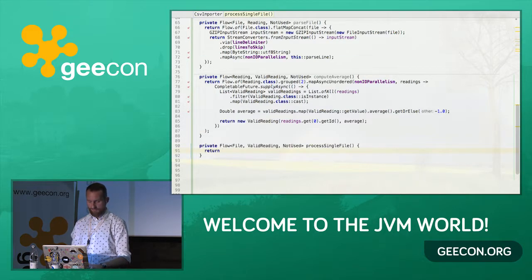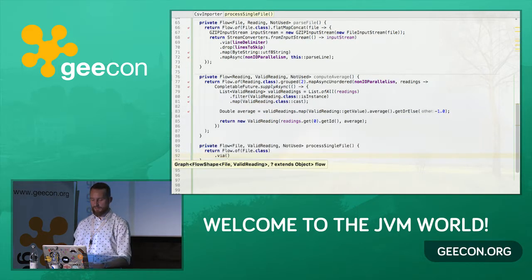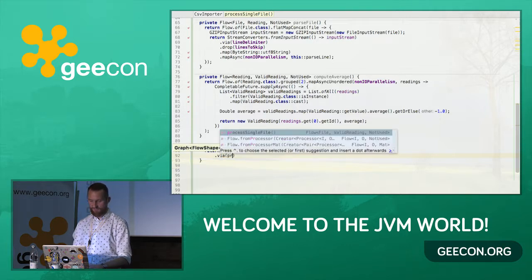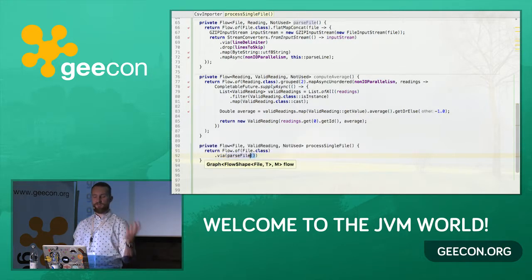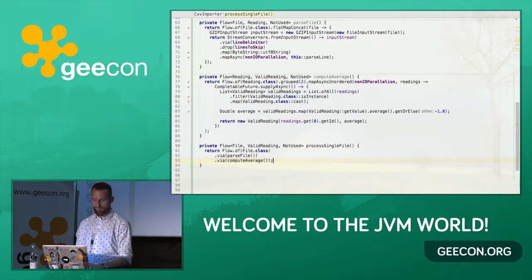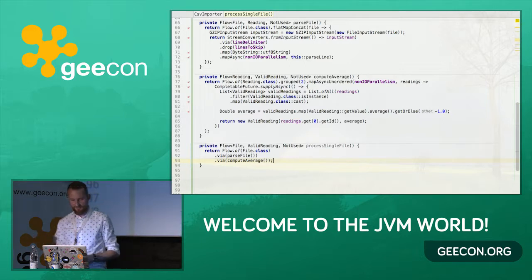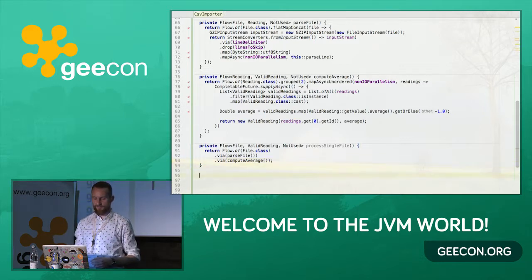And it's going to return a flow of File class, and then we're just calling via parseFile. So we're using the first building block that we defined, which converts files into readings, and then the second stage that we are going to use is computing the average. So combining the building blocks that you defined previously is as simple as that. So you define a new flow, and then you just use the via combinator to add subsequent processing stages. So that's all you have to do to combine them.